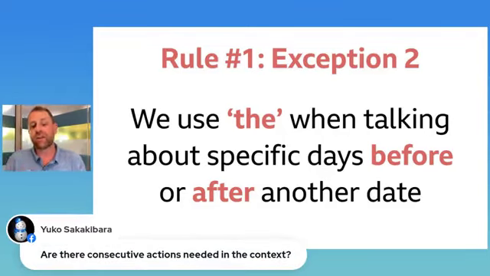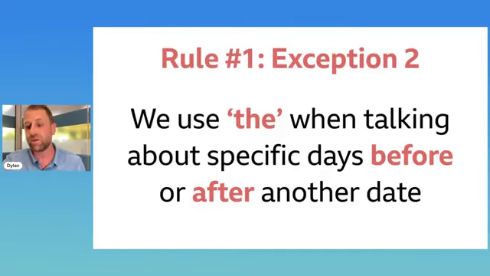Okay. Are there consecutive actions needed? No, it doesn't have to have consecutive actions. I'm just trying to give you an example, give you some context. Okay. I can say, I will be going on holiday with my best friend in September. We'll arrive on the Friday. Do you know, I'm going to change my mind. I think you don't have to use consecutive actions, but we often do to describe a sequence of events or to describe in which part of that sequence it is. So very, very good question, Yuko. And I think the answer is you don't have to, but we often do.